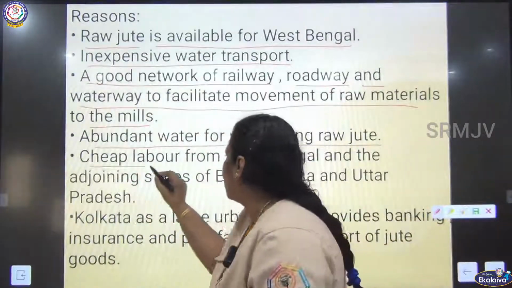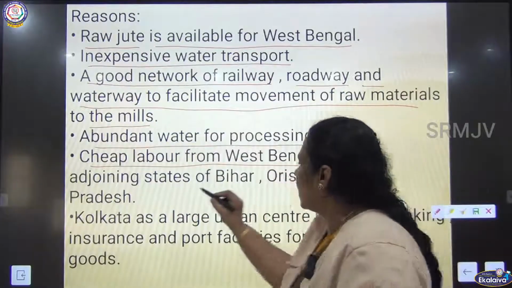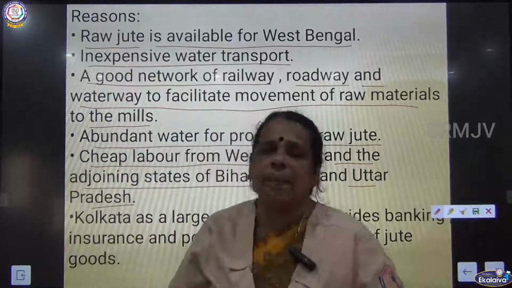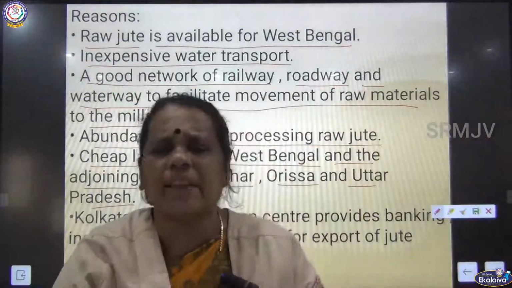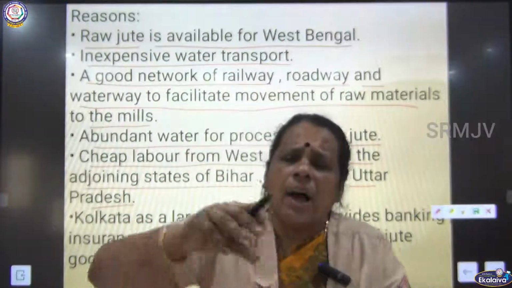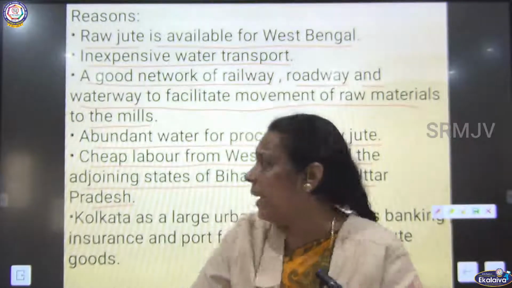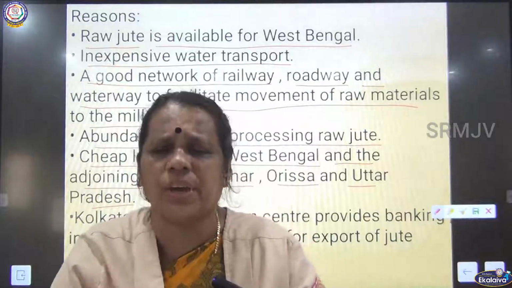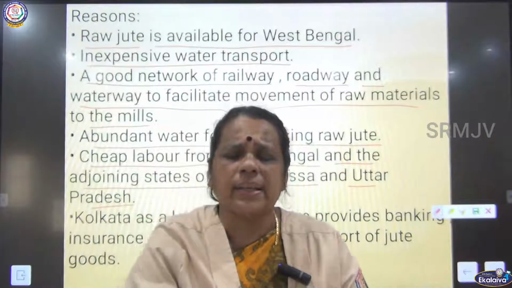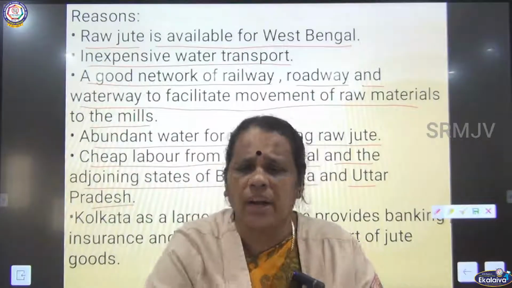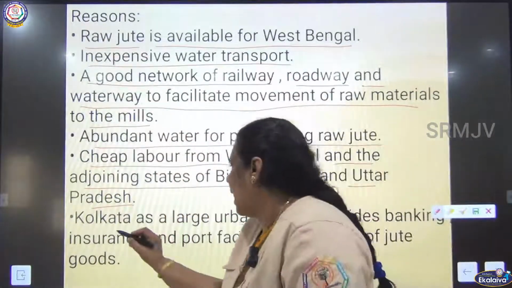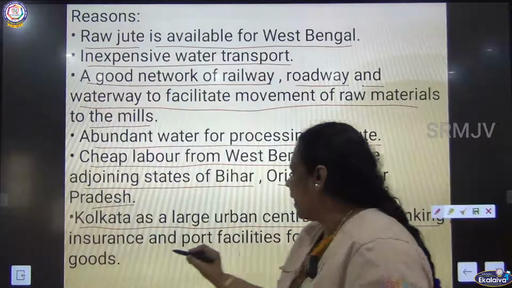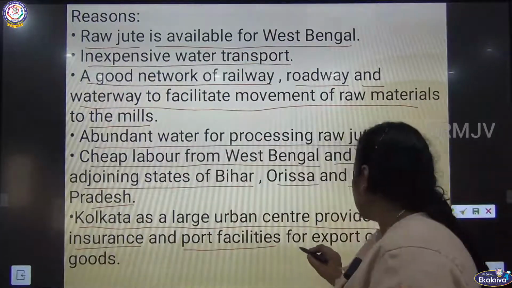Next, cheap labor from West Bengal and the adjoining states of Bihar, Orissa and Uttar Pradesh. So I need cheap labor facilities also. Cheap labor facilities are available in West Bengal and the adjoining states of Uttar Pradesh and Bihar. So cheap labor is required for the jute industry. I can get cheap labor from West Bengal as well as from the adjoining states of Orissa and Uttar Pradesh. And the last point, Kolkata is a large urban center which provides banking, insurance and port facilities for export